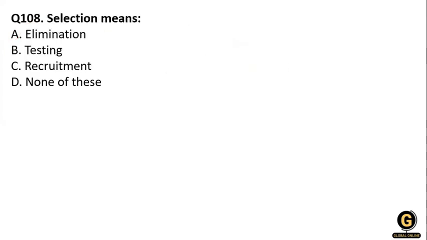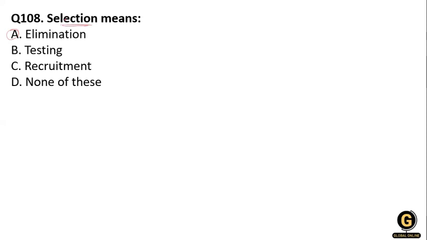Now the next: selection means elimination, testing, or recruiting. Selection means elimination. Selection is a process of choosing the most suitable candidate for the vacant position in the organization.